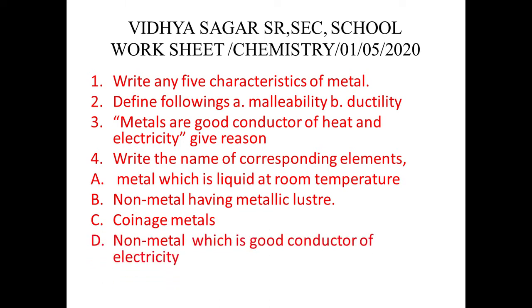Come to the next. D. A non-metal which is a good conductor of electricity. So there is only one such non-metal, that is carbon. In detail, carbon has a form that is called graphite. So graphite is the non-metal which is a good conductor of electricity.